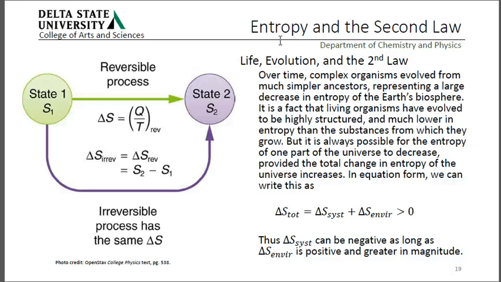In equation form, we write this as the total entropy change is the change in entropy of the system plus the change in entropy of the environment. And that always has to be greater than zero. But the entropy of the system we're looking at can be negative as long as the change in entropy for the environment is both positive and greater. Okay, that's our last little bit on entropy in the second law, and this is it for chapter 15.